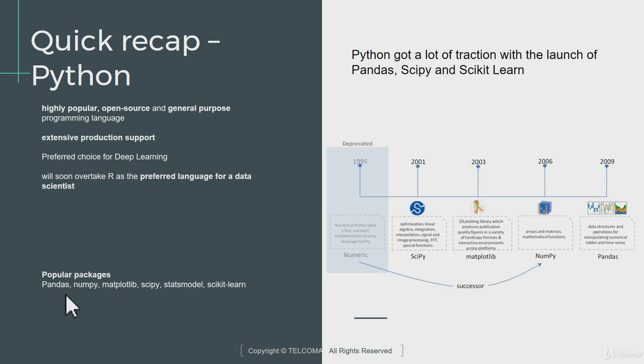Here are a couple of popular packages which made Python the preferred choice for machine learning in the early days. So pandas and NumPy, these are packages where we have support for extensive data manipulation. Matplotlib, a library for extensive data visualization. SciPy, StatsModels, and scikit-learn, these are the statistical modeling and machine learning packages for Python.